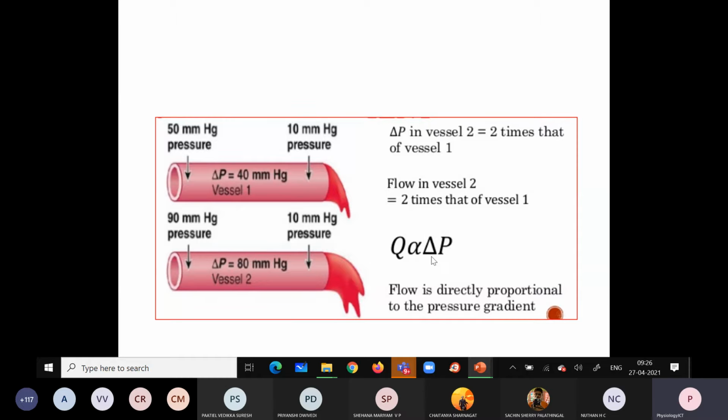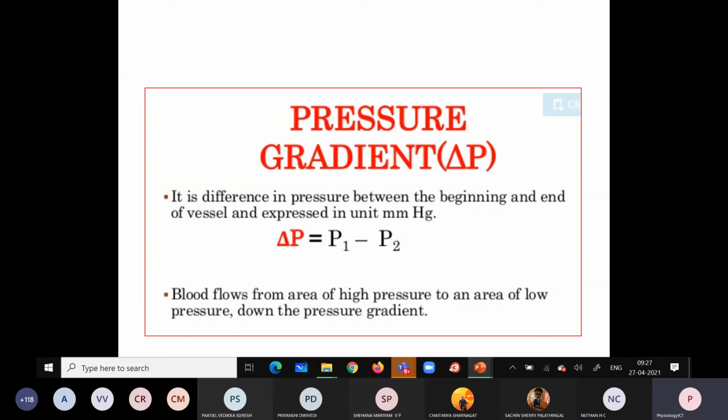If the pressure gradient is less, the blood flow is less, right? You can compare the two vessels, vessel 1 and vessel 2. Compared to vessel 2, we have less pressure gradient in vessel 1, so the blood flow is less compared to vessel 2. So when the pressure gradient increases, the blood flow increases. When the pressure gradient decreases, the blood flow decreases. So the blood flow is directly proportional to the pressure gradient.